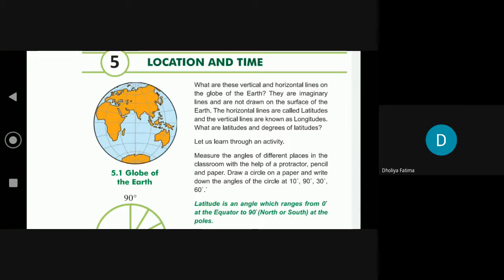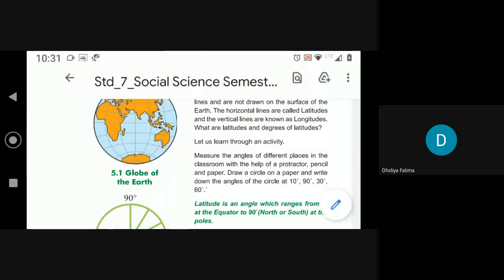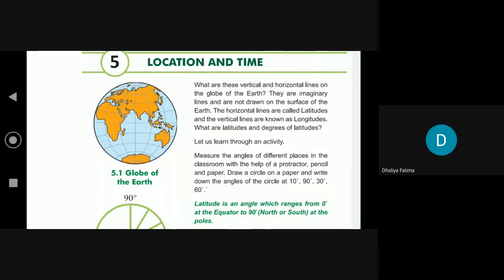Lesson number 5, location and time. What are these vertical and horizontal lines on the globe of the earth? They are imaginary lines and are not drawn on the surface of the earth. The horizontal lines are called latitudes and the vertical lines are known as longitudes. What are latitude and degrees of latitude?